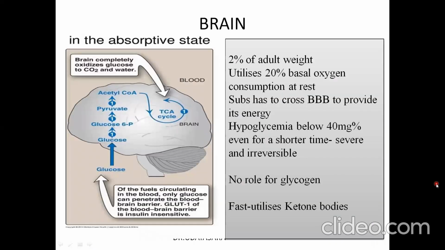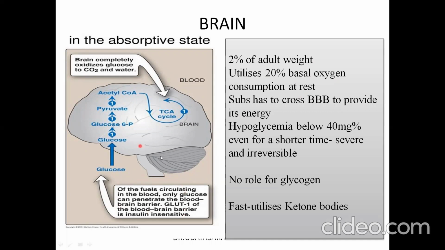Next, we will see about the changes in the brain in the well-fed state. It contributes about 2% of the adult weight, while it utilizes 20% of basal oxygen consumption at rest. If a substance has to provide energy to the brain, it has to cross the blood-brain barrier. Of the fuels present in the blood during the fed state, only glucose can penetrate the blood-brain barrier via the GLUT1 transporter.